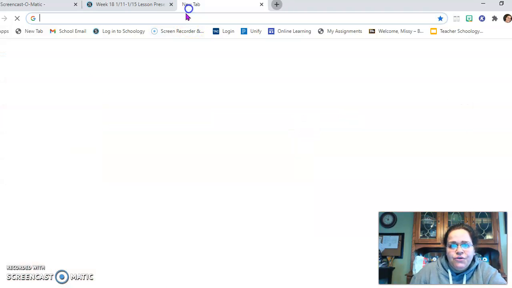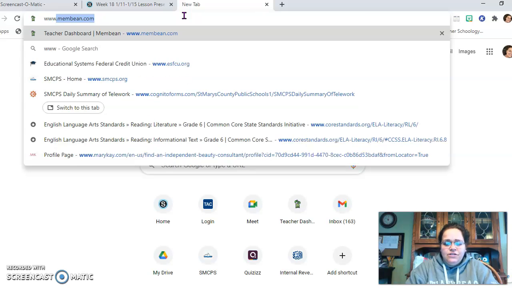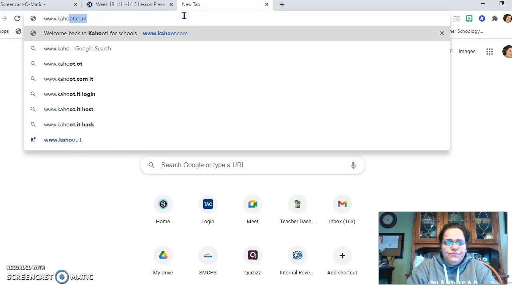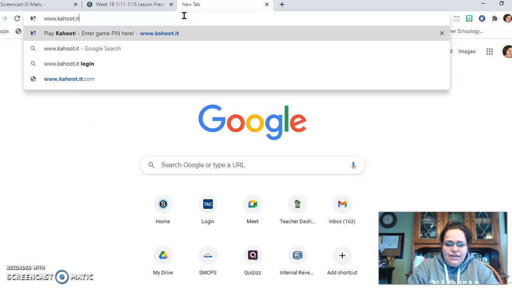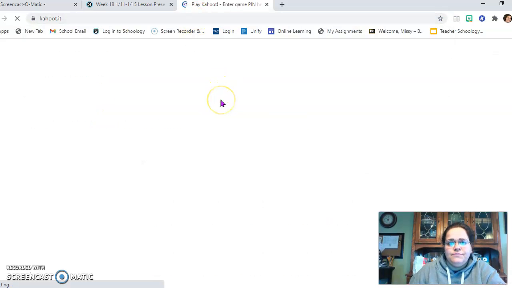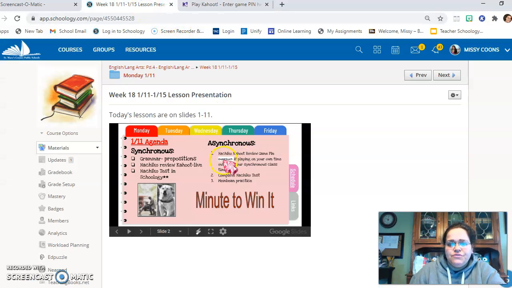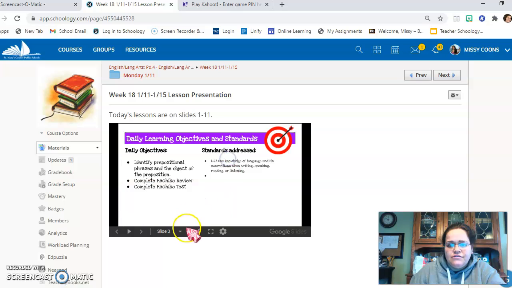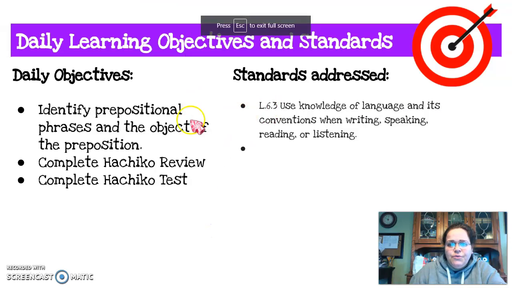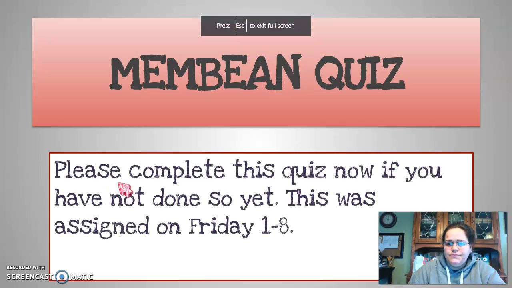So again, you would go to www.kahoot. I think yours is .it, so you can just put in a game pin. So you would enter that game pin here, which is right here on this slide. So I'm just gonna open it. Oops.